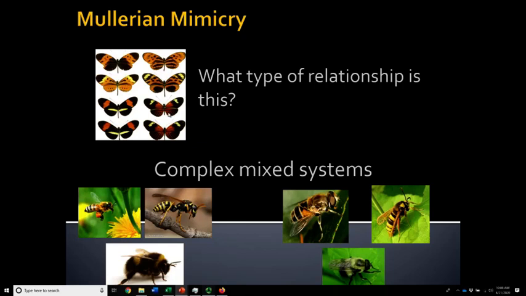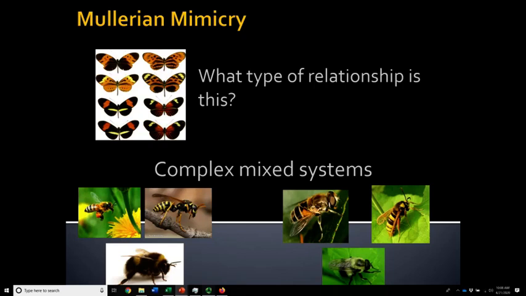So within these areas, just by chance, changes have occurred, and when they occur that make them both look like one another, that's a benefit. Now, the reason this is a benefit is because both species A and species B are toxic. So there's aposematic advertisement going on here, but that advertisement is different in different areas of the Amazon. But they're saying, stay away from me, I'm toxic.